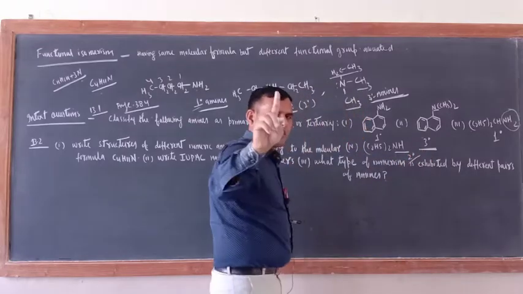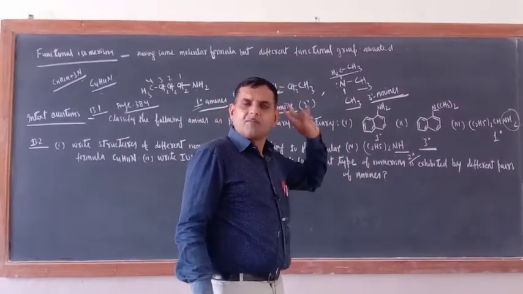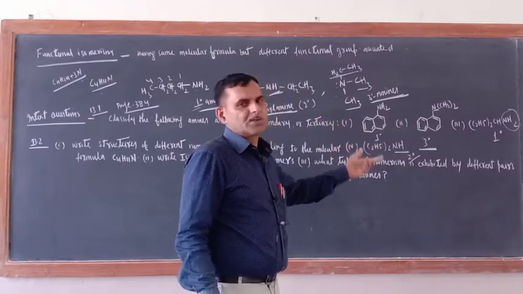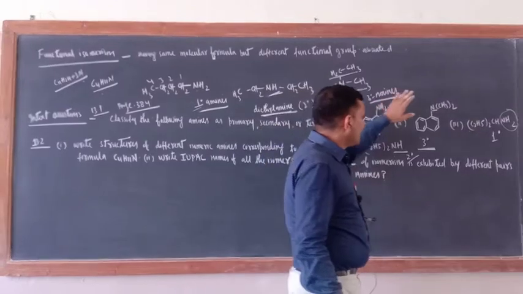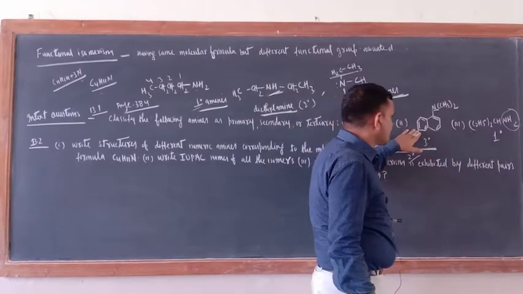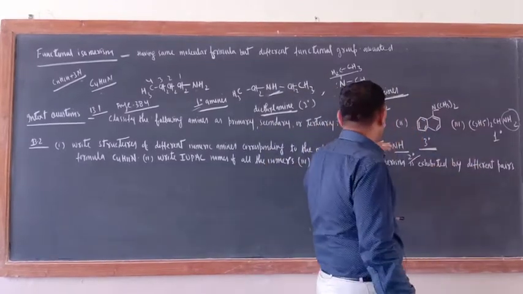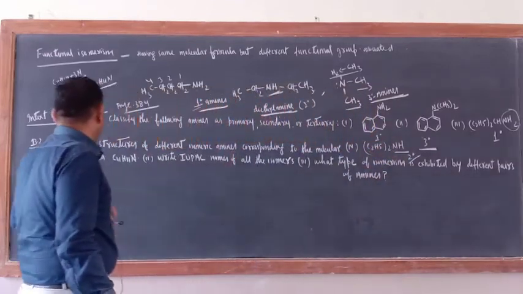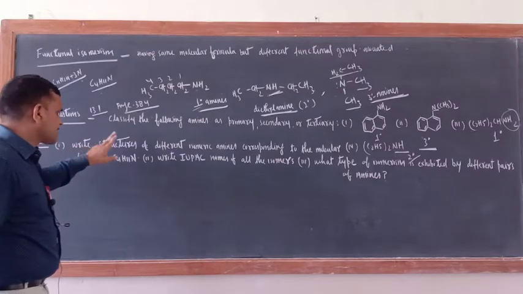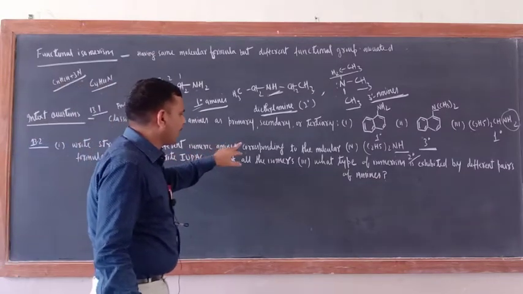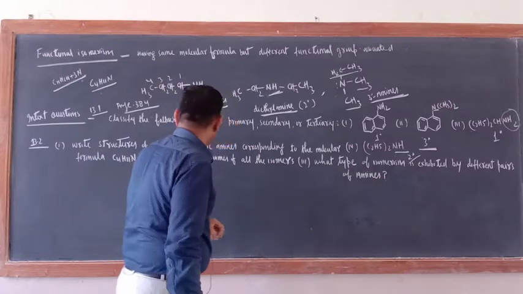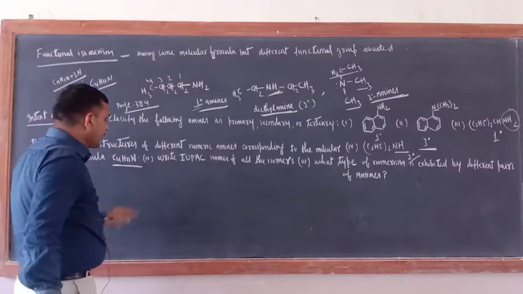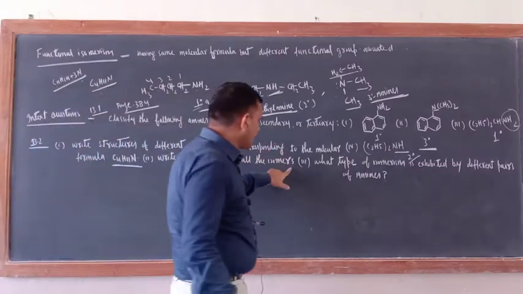What is the functional group of 1 degree amines? NH2. For 2 degree amines, NH. For 3 degree amines, nitrogen. So just see here NH2, here N. So this is 1 degree, this is 3 degree, this is also 1 degree, and this is the NH functional group. That is why it is 2 degree. Now the next question is: write structures of the different isomeric amines corresponding to the molecular formula C4H11N. Write the IUPAC name of all the isomers.